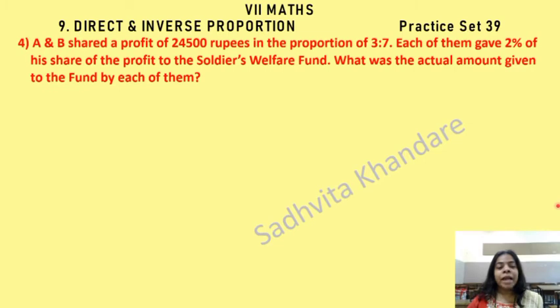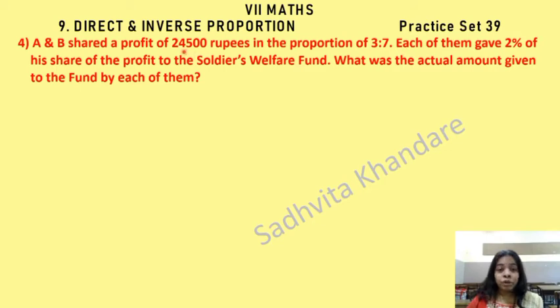Next question. A and B shared a profit of 24,500 rupees in the proportion of 3:7. Each of them gave 2% of his share of the profit to the Soldiers' Welfare Fund. What was the actual amount given to the fund by each of them? Okay, so there are two people, children, A and B. Both of them are sharing a profit of 24,500 rupees. This is the ratio given.